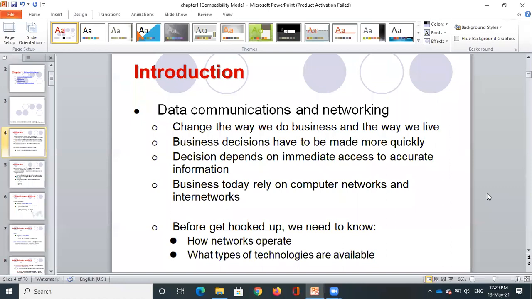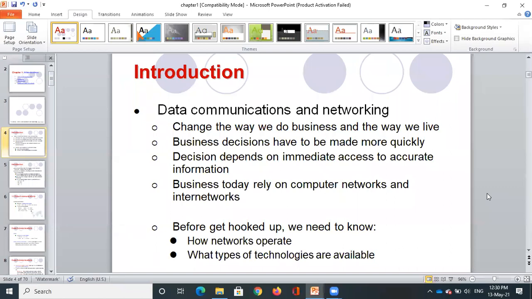When we have a business, we should always make quick decisions, and to make good decisions, we need to have the information in a proper way. So we need faster communication so that we can receive the files. Suppose we have an organization and the CEO is present somewhere else. He wants the information on all our day-to-day transactions, so that he can check whether the company is in profit or loss and how he can scale up his business. For all these things, we require data communication.